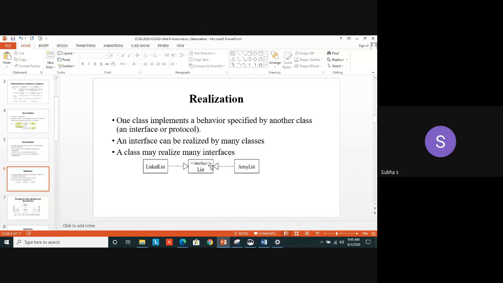In a practical example, we can see a student can be involved in many club activities. We have NCC club, UA club, women club, NSS, so many clubs are there, language club, like that. One student can be involved in what? Many clubs. Similarly, how can I denote in some other way this third point? A club can have many students. Got it? Understood the difference? Again, I repeat. A student can be involved in many clubs. Similarly, a club can have many number of students. These things are represented using realization. Okay.